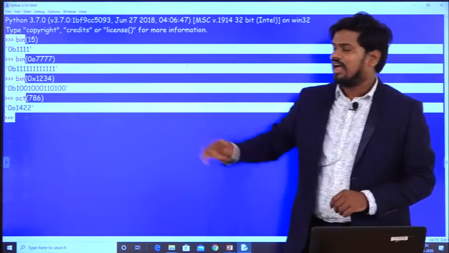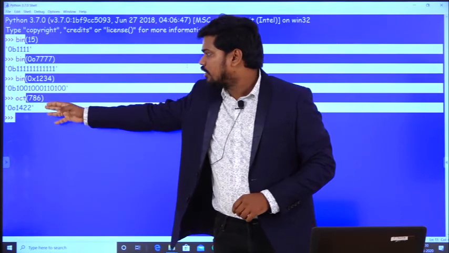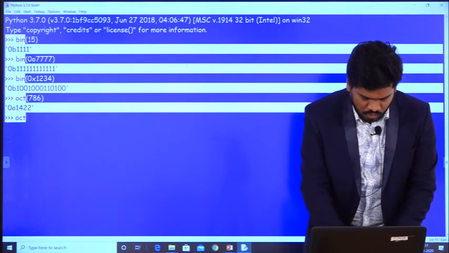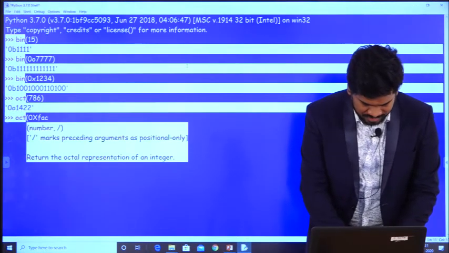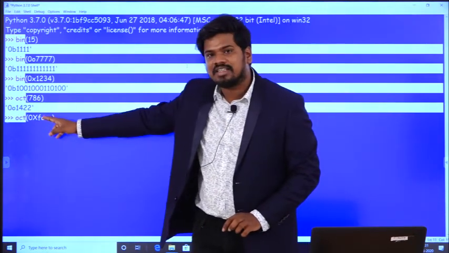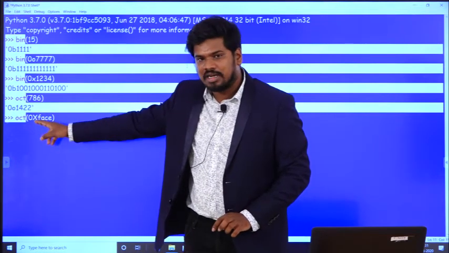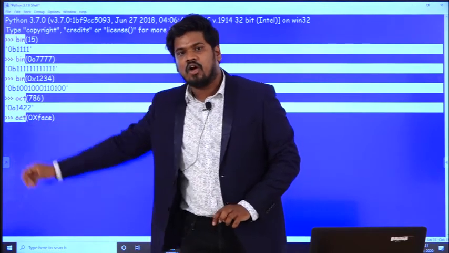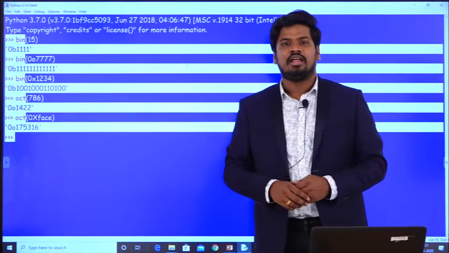The answer for this one is this. I have given the decimal number 786 as an argument, and it has converted to an octal number. And next one is oct of 0xface. What I am saying to my Python interpreter here is, I have given a hexadecimal number as an argument, and I want it to be converted into an octal number. So observe carefully, and it has successfully executed.